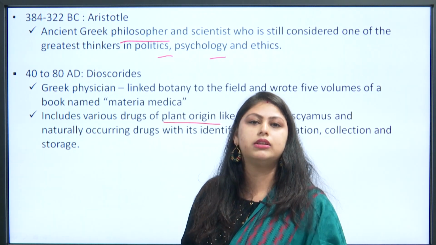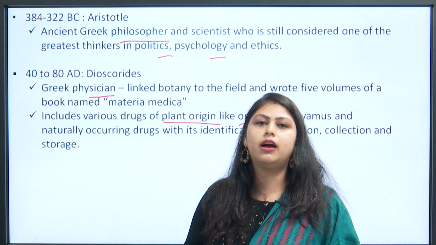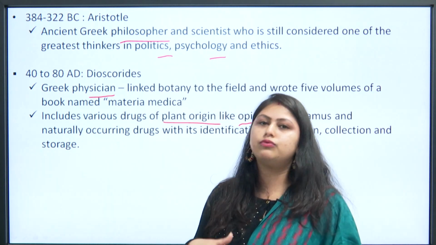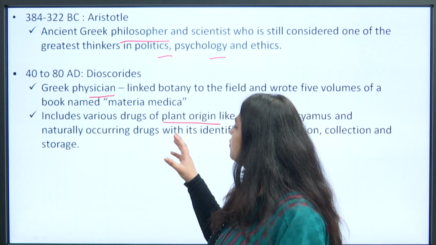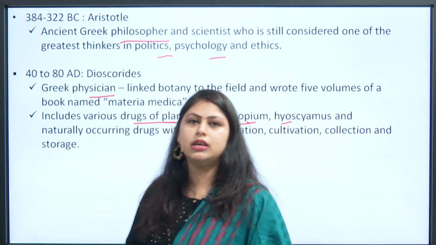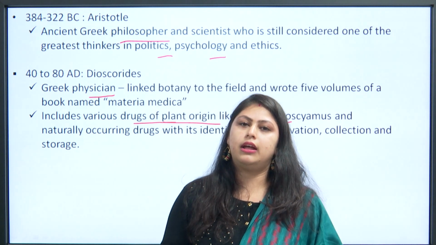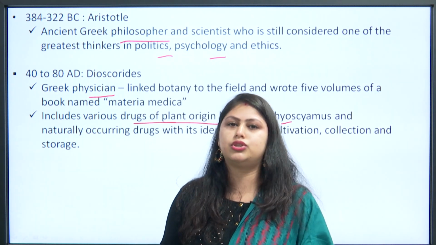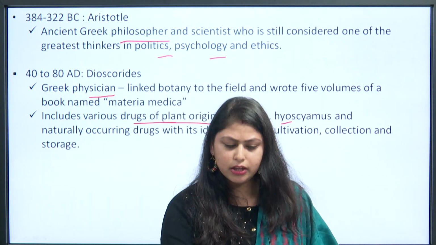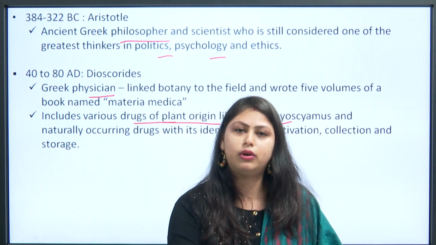Then we study Dioscorides. Dioscorides was a Greek physician, and he wrote a book named Materia Medica in 5 different volumes, and those volumes contain drugs of plant origin like opium, hyoscyamus and other naturally occurring drugs. In that book, he wrote about the identification, cultivation, collection, and finally the storage of those plant origin drugs. Basically, the information about plant origin drugs was there in the Materia Medica in 5 volumes.